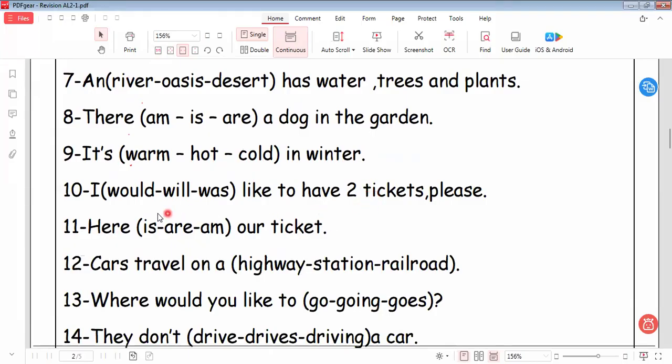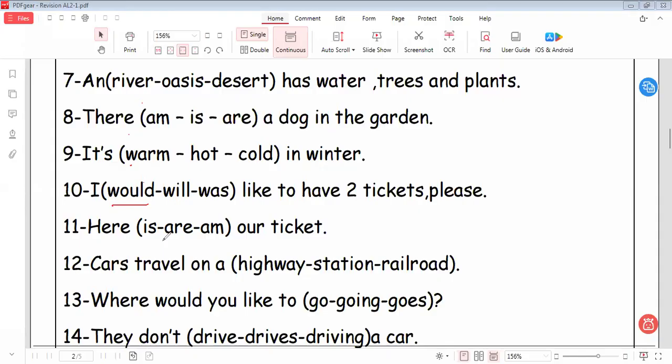Let's go to another one here. So space: "I would like to have two tickets, please." So here I have a request. So it will be "I would like to have two tickets, please." Here space: "your", "here say", "here are".